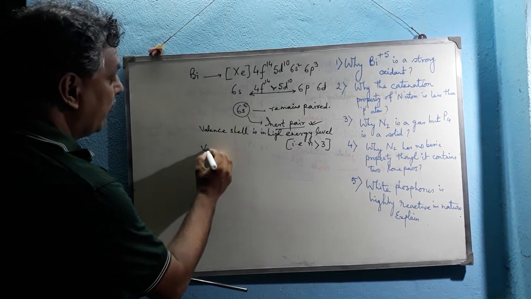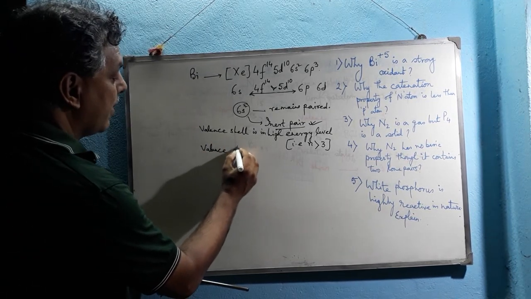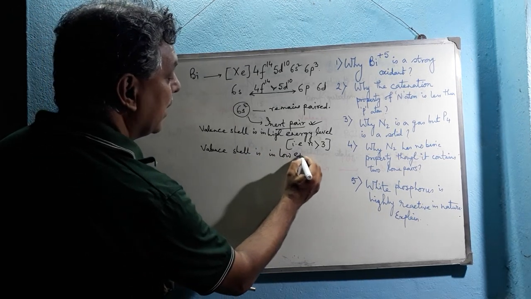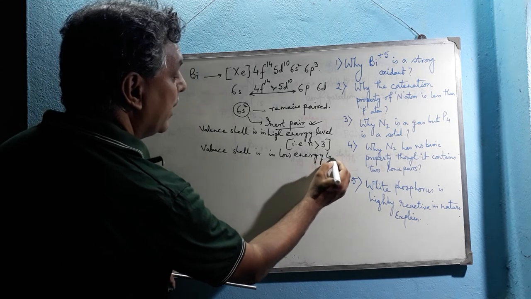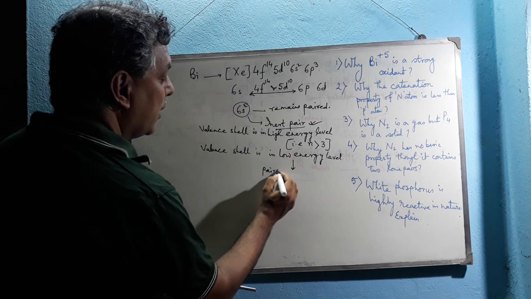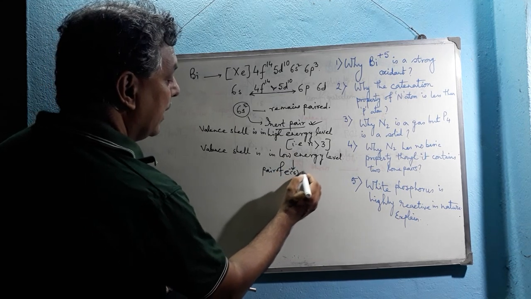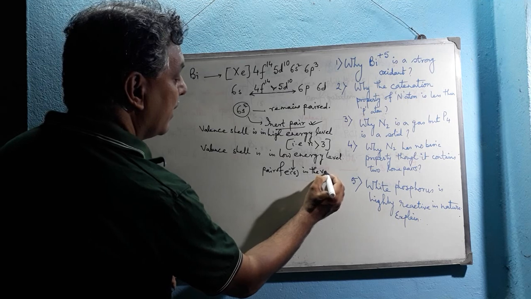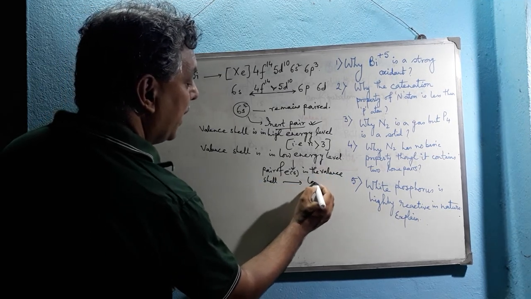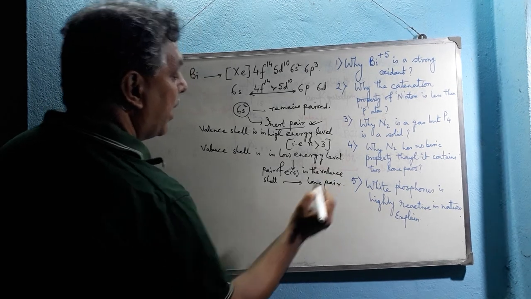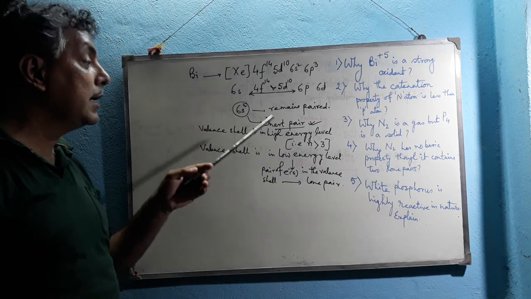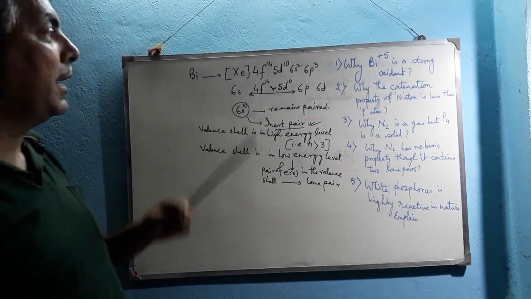But if the valence shell is in a low energy level, then that pair of electrons in the valence shell is called a lone pair, which can take part in chemical bonding as well as in hybridization, but an inert pair doesn't take part in hybridization.